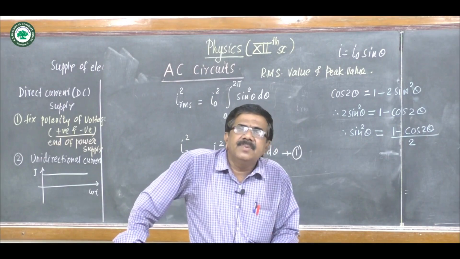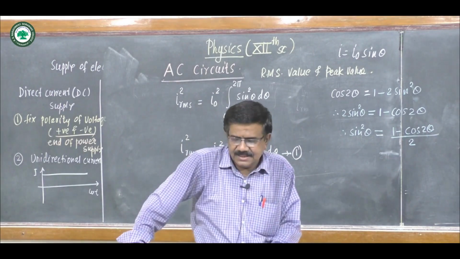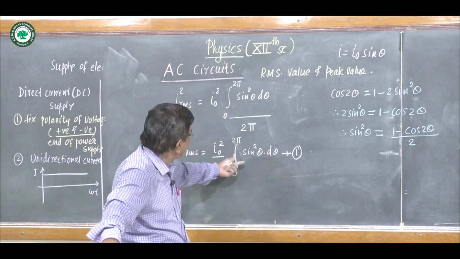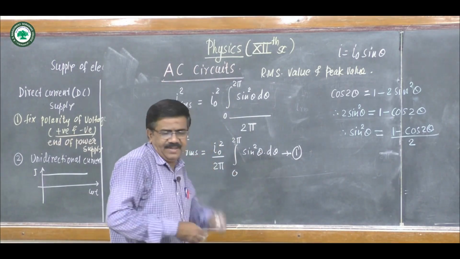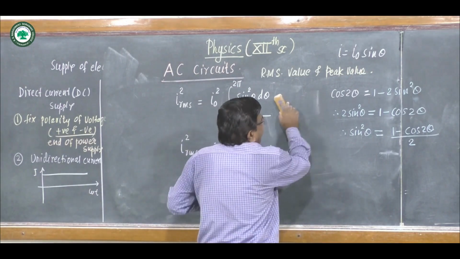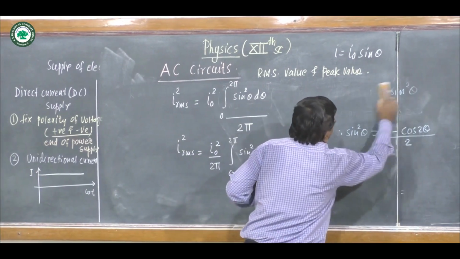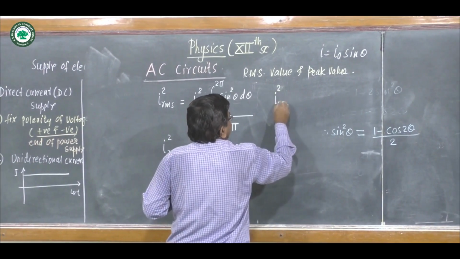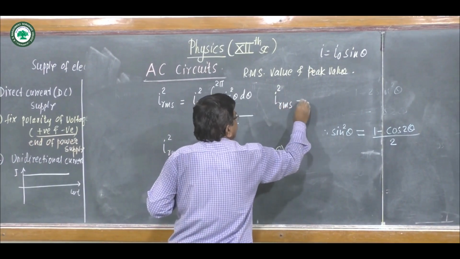We substitute this value of sin square theta in equation 1. We write it as I square RMS, simple steps, that is I square RMS is equal to